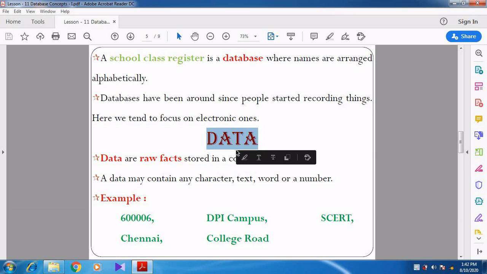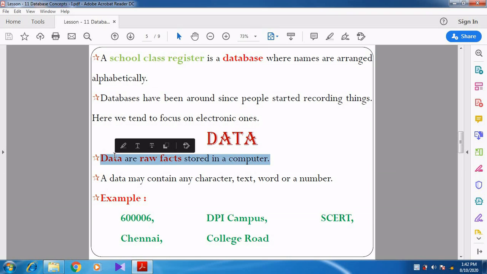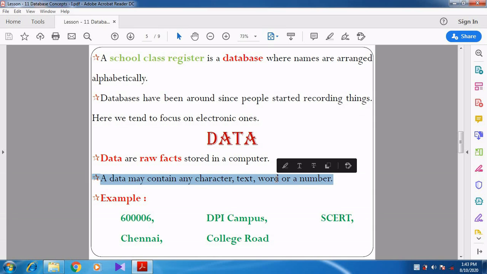What is meant by data? Again and again we are studying the term data. In 11th standard itself we have studied that data is a raw fact stored in the computer which does not give any meaning. The data may contain any character, text, word or a number. It may be anything, right? So it's a raw fact.